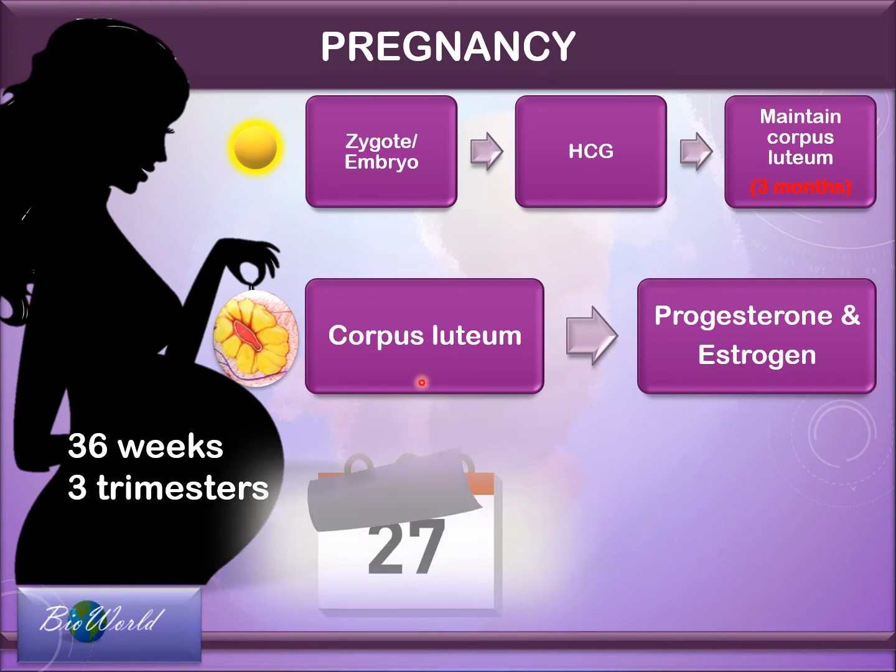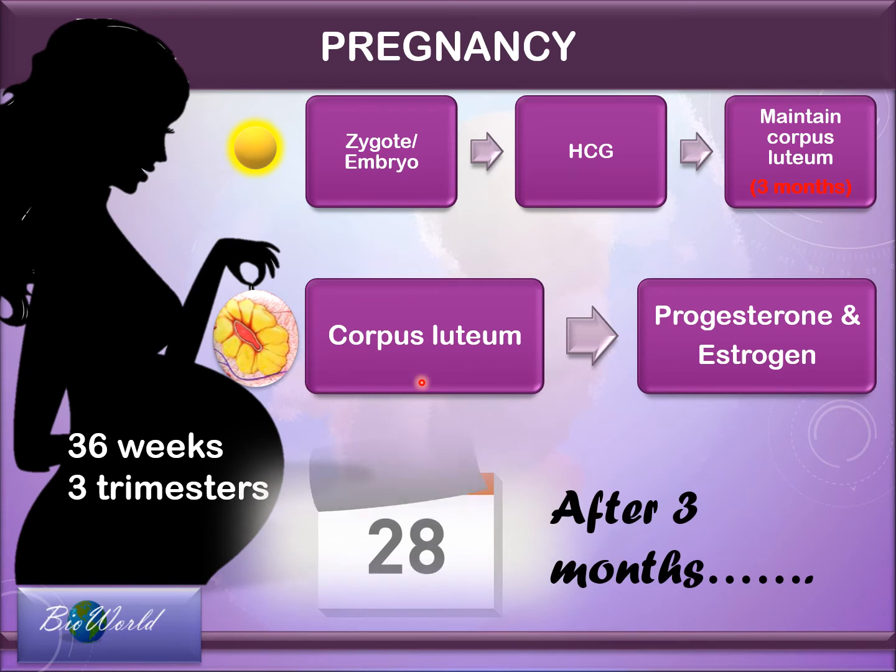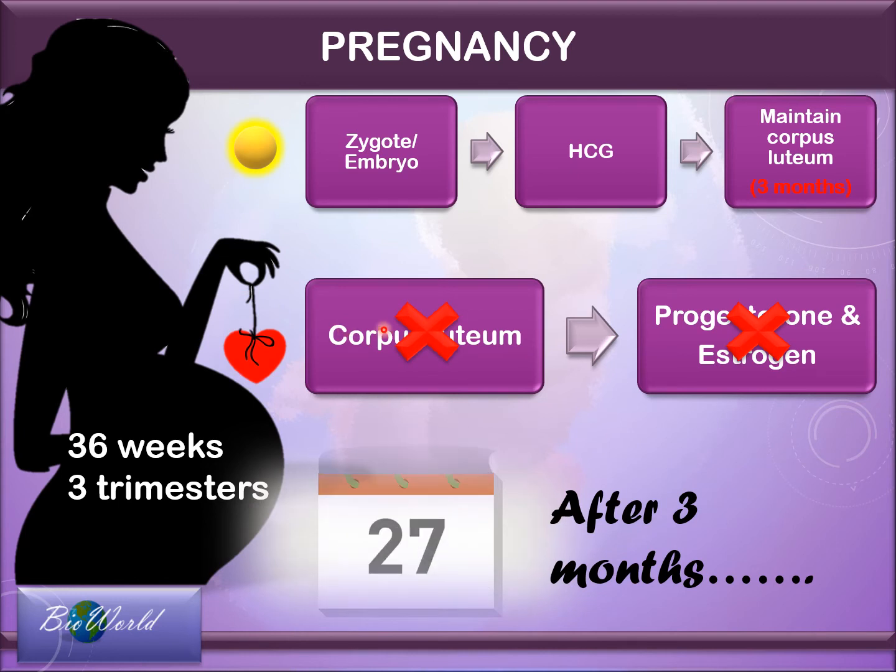So then what happens? Because after 3 months, the corpus luteum will shrink. So that would mean in the absence of a corpus luteum, the progesterone and estrogen levels will begin to drop. And this will cause the endometrium layer to collapse and loss of pregnancy. But that does not happen. So let's see how this is avoided.